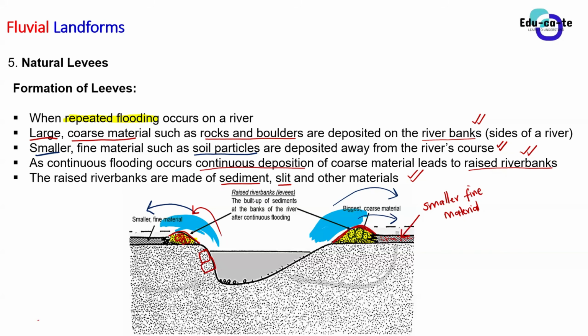It can happen that it rains too much and the river floods, and it will erode large rocks and big coarse material and deposit it on the sides of the river, closer to the river. And if the flooding happens a couple of times, repeatedly, those rocks will accumulate and it will be raised river banks. So it doesn't really depend on the type of river per se.